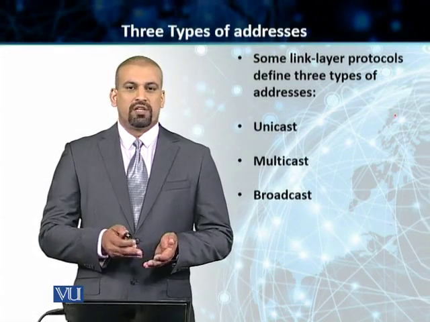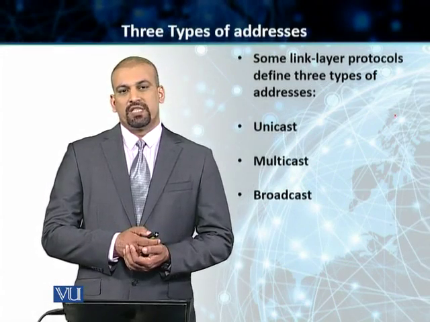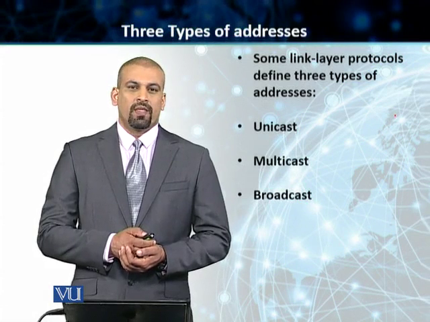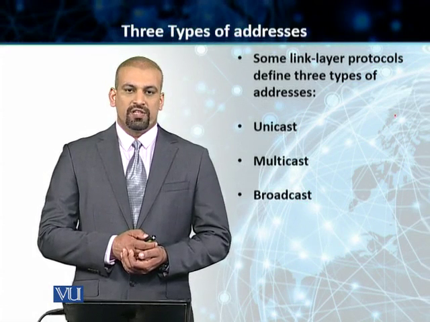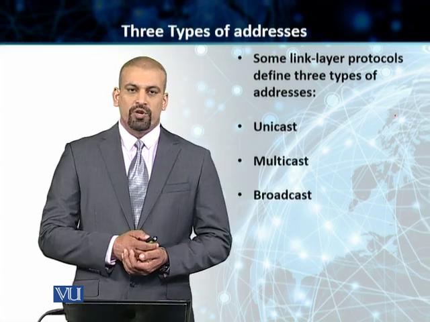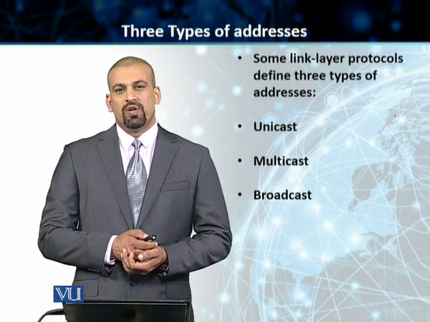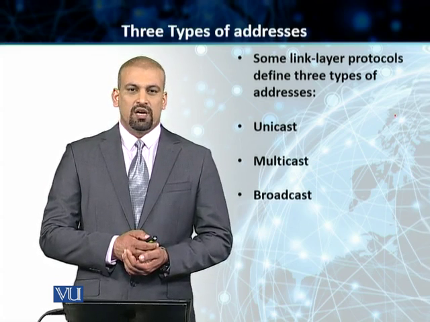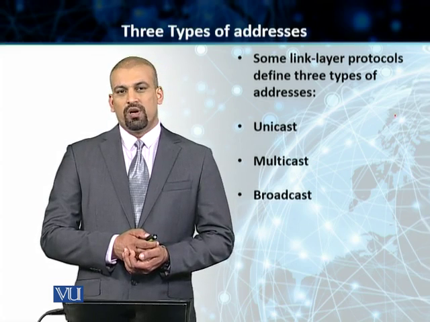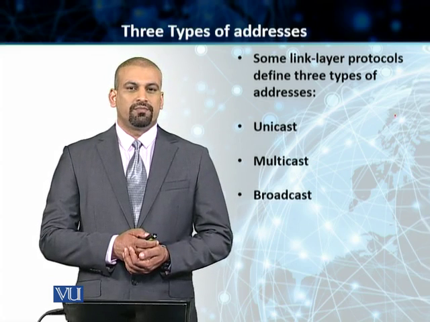Students, we'll start the discussion of different types of addresses at the data link layer. There are three types of addresses that we normally use in different situations. The first one is the unicast address. The second one is the multicast address. And the last one is the broadcast address.